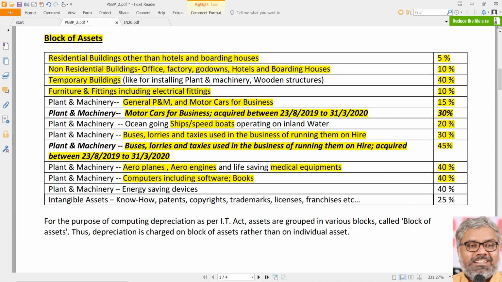Sir, what about newspapers and all, daily? Those are not assets first of all. So they are not considered as assets only. Those are not considered as books only. So we need to be very clear about this also.